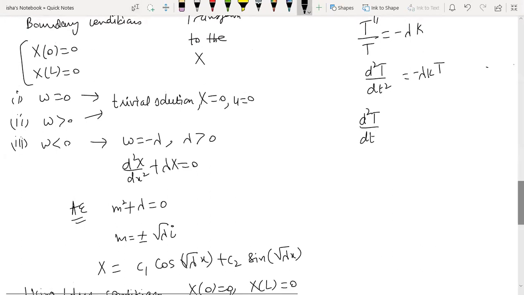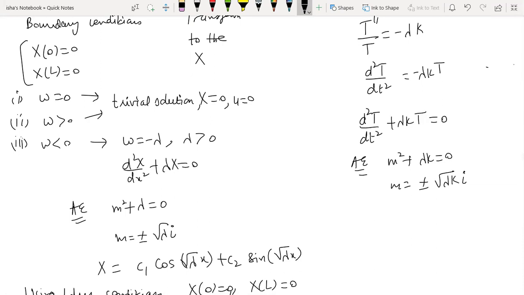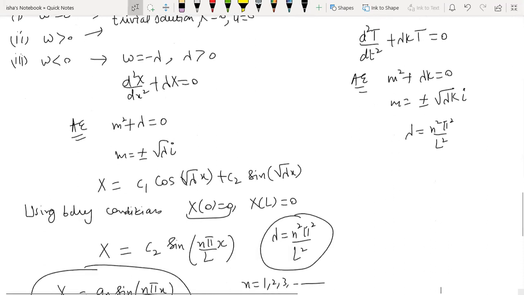So when I write it like this, your auxiliary equation is m square plus lambda k is 0. So m is plus minus root lambda k iota. So k is also coming in the square root. k is positive, this was given to us in the question. In this case, for the same value of lambda, you will use n square pi square by L square, because that has already been derived for the X part.